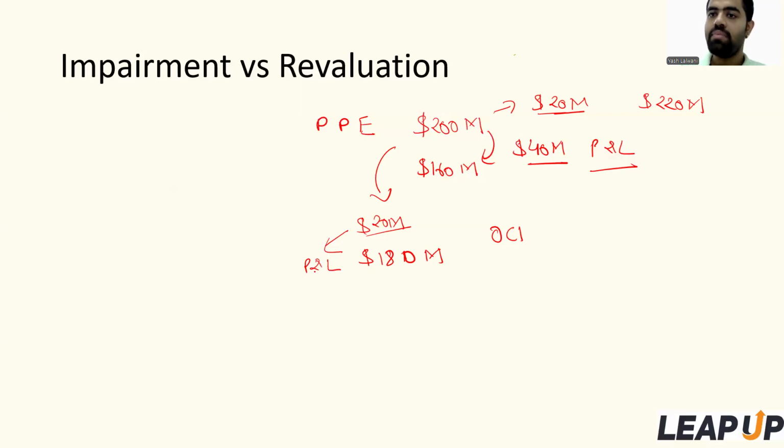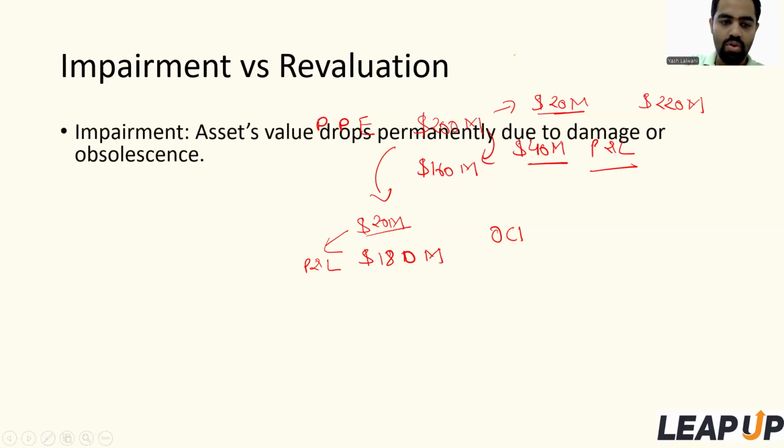In crux, impairment is a permanent reduction in value of an asset because of obsoleteness or damage, something which renders the asset outdated in nature or has caused very heavy damage. That is what impairment is, and it is recorded in the profit and loss account. Revaluation, it happens both ways. It can happen from a downside perspective and it can happen from an upside perspective as well, depending on what is the current scenario which is causing the market value or the fair value of the asset to go up or down, right? So that's the whole crux and the difference between the two concepts.